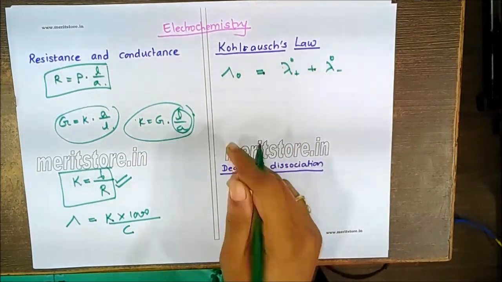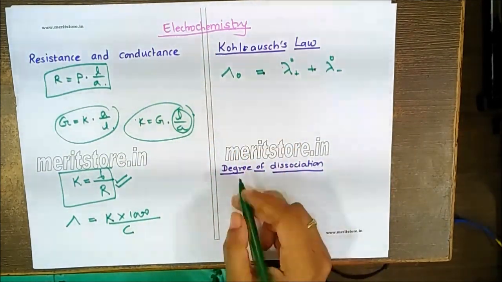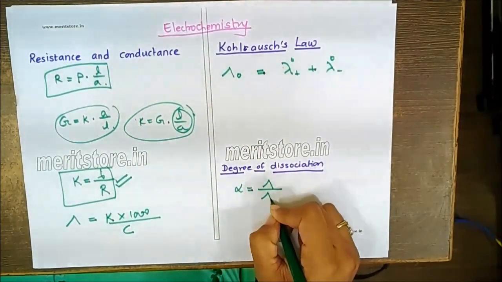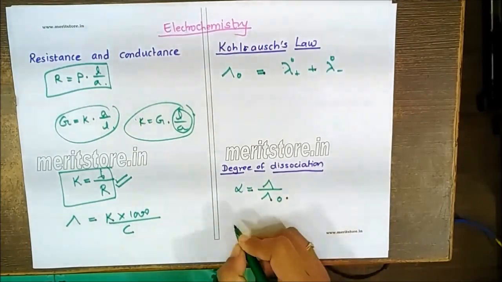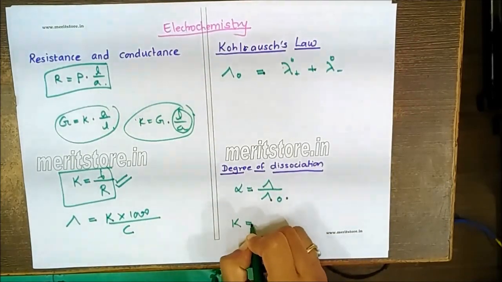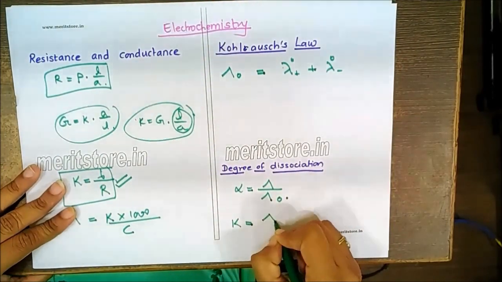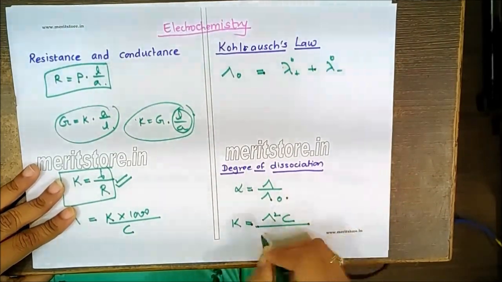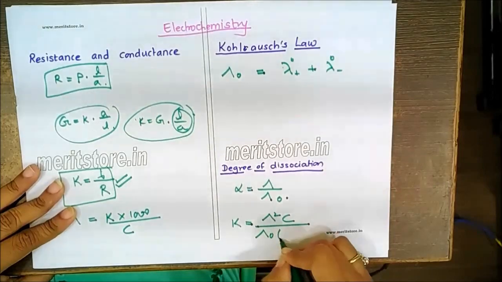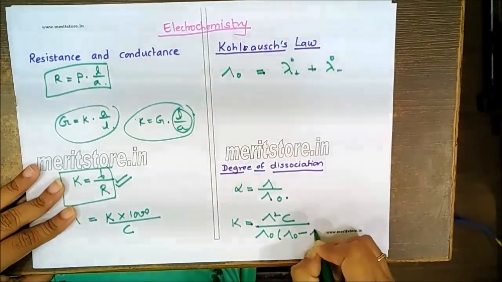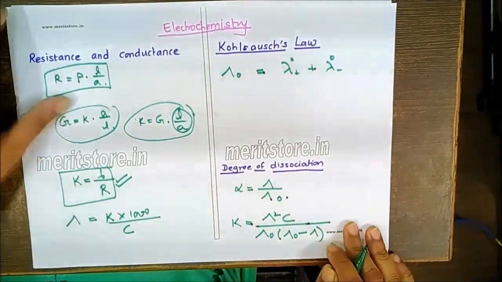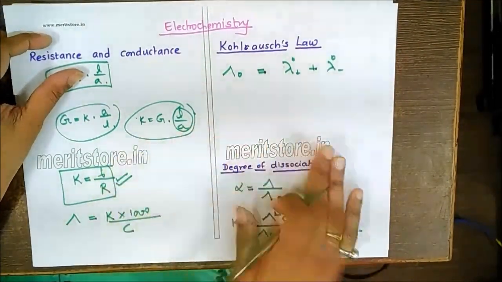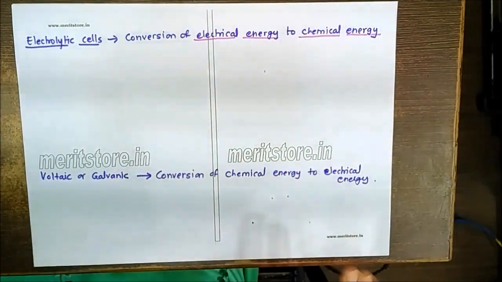We can relate these molar conductivities with the degree of dissociation. Alpha is equal to molar conductivity divided by limiting molar conductivity. Also, K, the dissociation constant, is equal to molar conductivity squared into C divided by molar conductivity 0 into (molar conductivity 0 minus molar conductivity). So these are some formulas that we need for solving the MCQs related to electrochemistry.